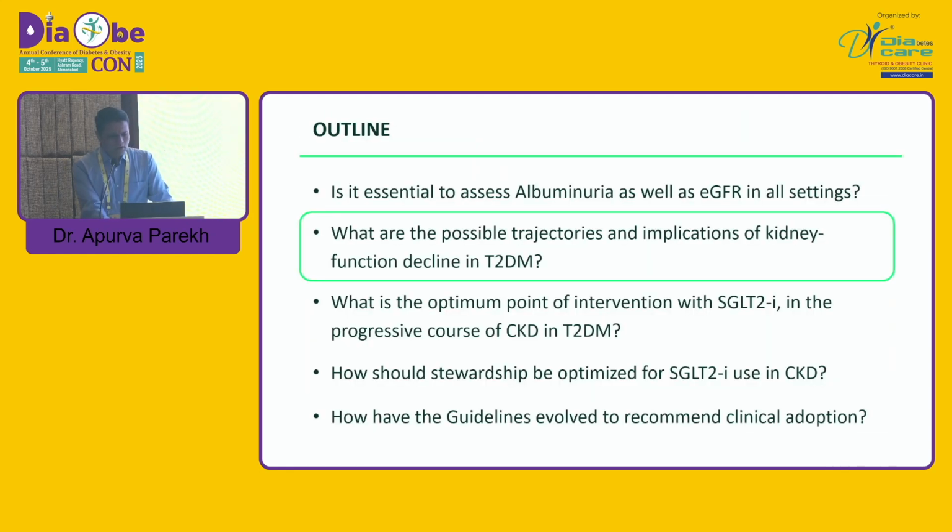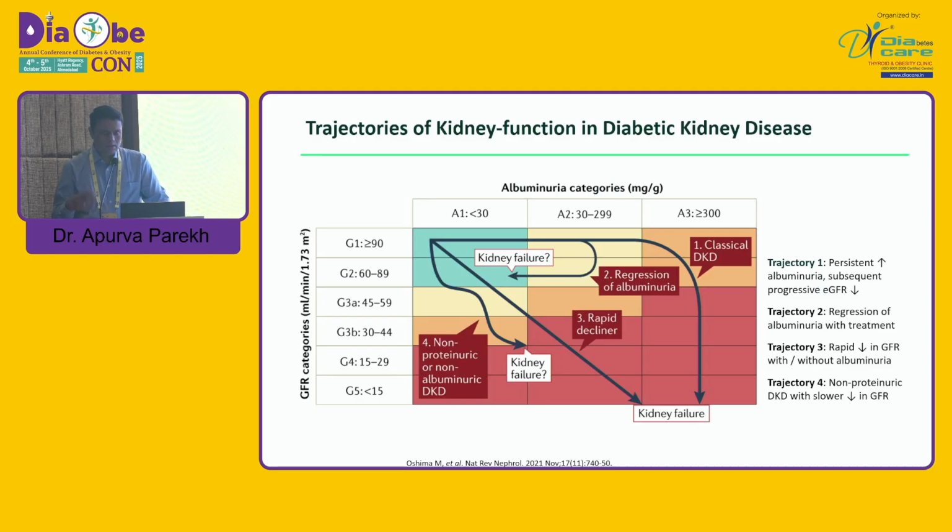So my next talk: what are the possible trajectories in type 2 diabetic patients and the implications in disrupting renal function? We have seen as practitioners, we nephrologists, that many of our patients, once they develop microalbuminuria and proteinuria, deteriorate very fast. One group of patients remain very stable. So based on this, there are classically four trajectories.